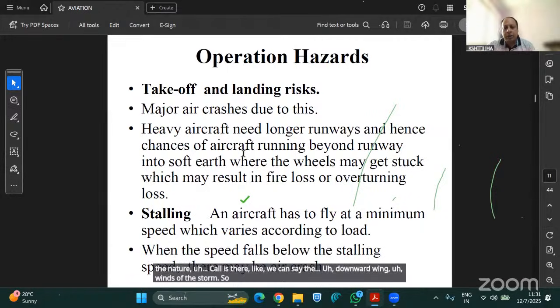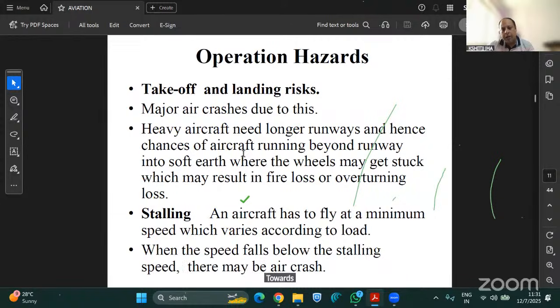They are pushing the aircraft towards the runway, so it might crash hard on the runway. A hard crash is where the aircraft speed is too high and it touches the ground with such force that the plane crashes on the runway itself.